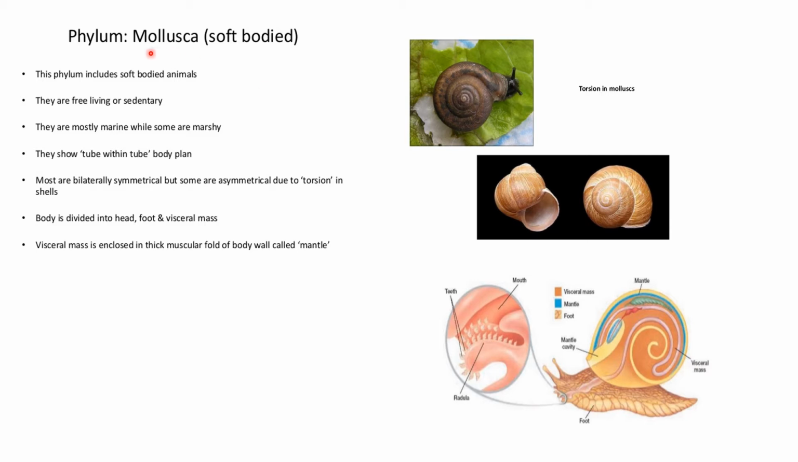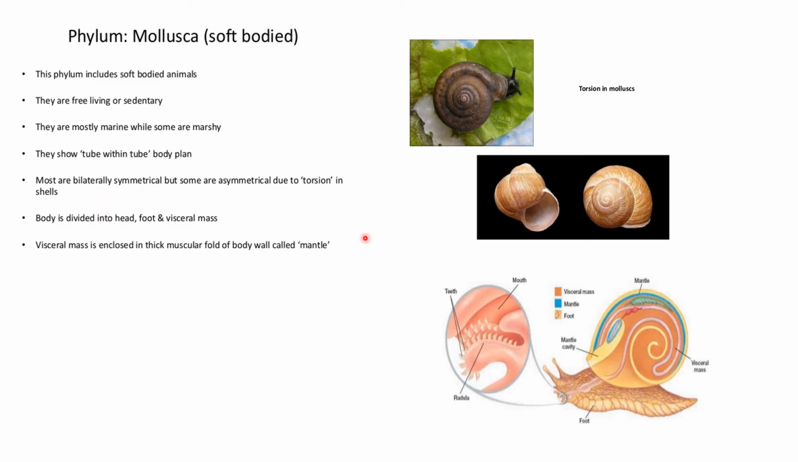Moving on to the next phylum, which is Mollusca, which means soft-bodied. This phylum includes soft-bodied animals. For example, you can take a snail, which is soft-bodied. They are free living or sedentary. They are mostly marine while others are found in moist places. They have a tube within tube body plan. Most are bilaterally symmetrical, but some are asymmetrical due to torsion.